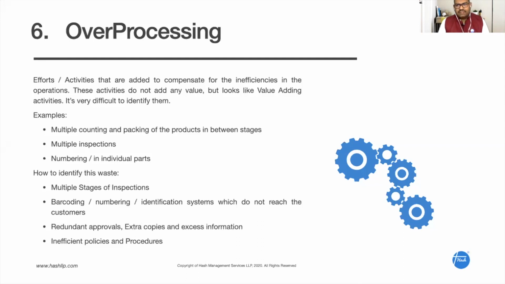So in this way, multiple stages of counting, multiple stages of inspection, all these things are non-value adding activity, but we think that it is adding value because these are all activities which are done to compensate for our inefficiencies, right? Why do we have to do multiple countings in between different departments? Because they don't trust each other, and they say, okay, the last time when they gave the materials, there were a lot of shortages and a lot of product mix-ups. So now I am doing counting and inspection again. So because of some inefficiencies, we have started creating another process, right? So this is called an over processing waste.